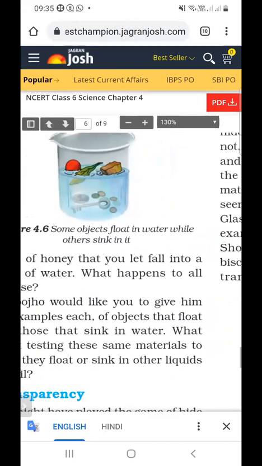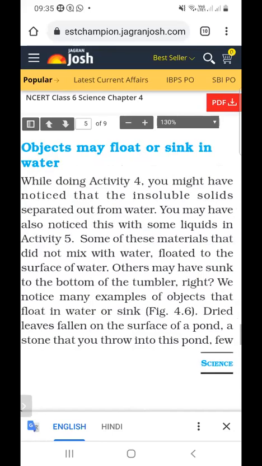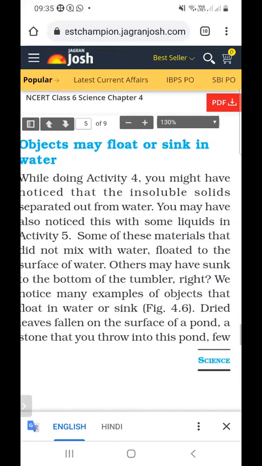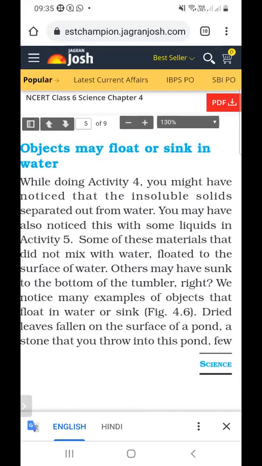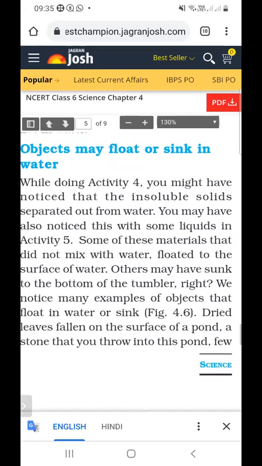What is the property of float or sink in the water? When we add some objects into the water, some objects will float and some objects will sink into the water. For example, oil will float. So there are two types of objects.